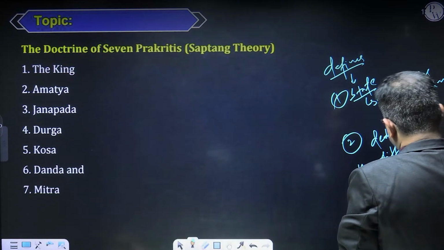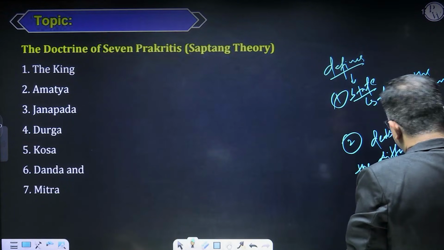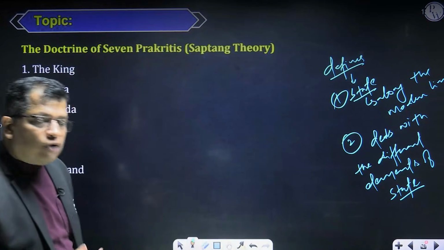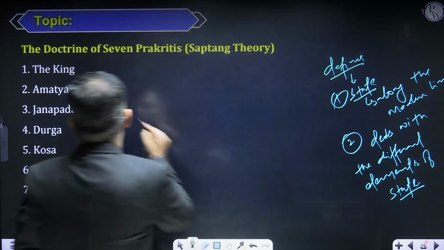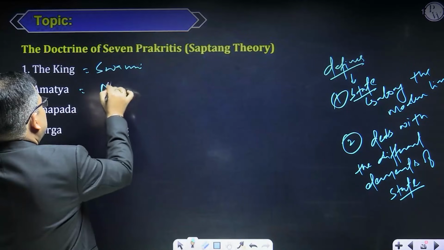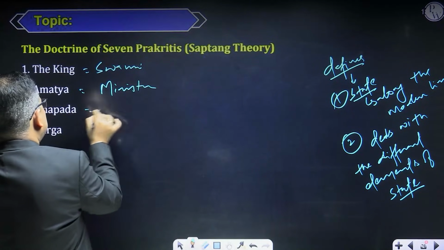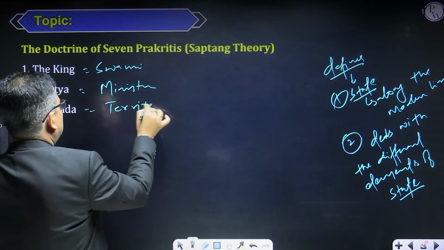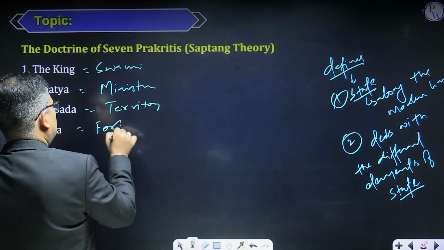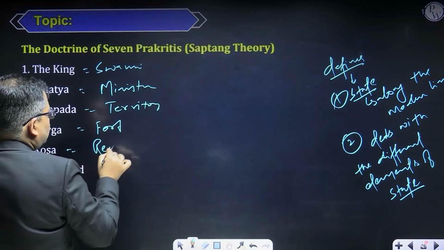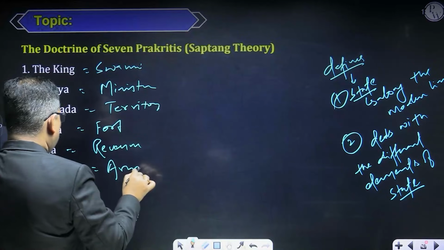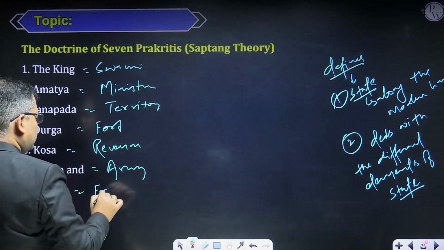of the state. For the proper functioning of the state, the 7 organs are required, that is called the Saptanga theory. The first of it is Swami, that is called your king. Then is Amatya, that is your ministers and the high bureaucrats. Janpad is your territory. Are you getting me? Durg is your fort. Kosh is your revenue, that is called your treasury and all. Dand is your army. And Mitra is your friend.